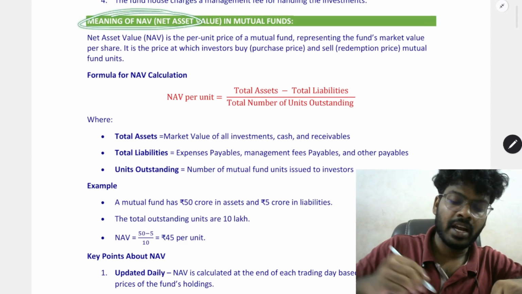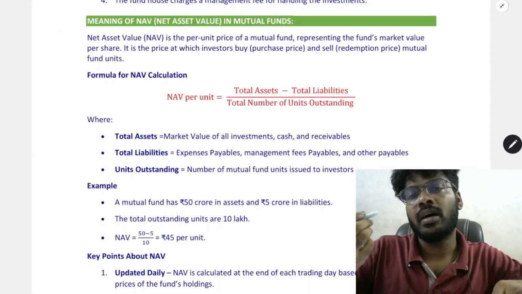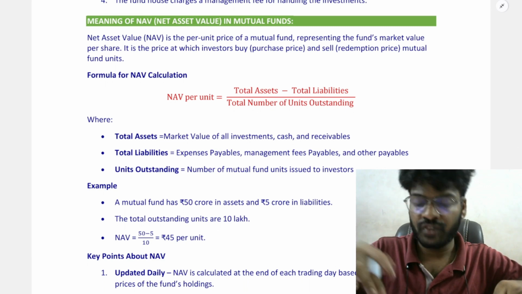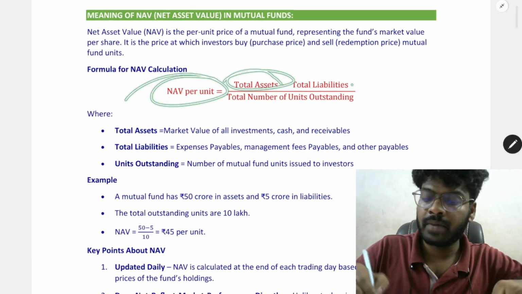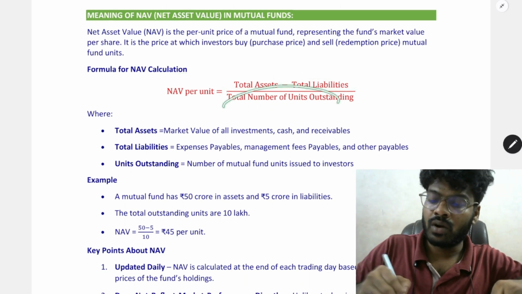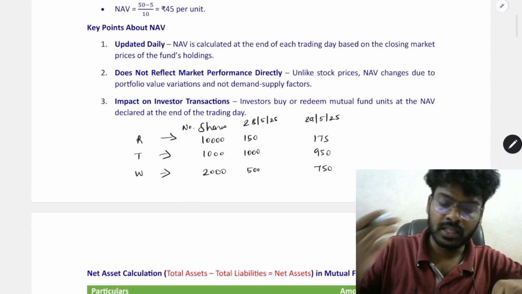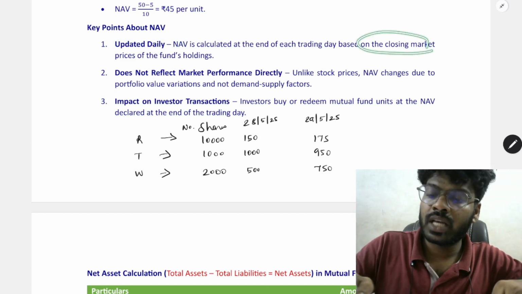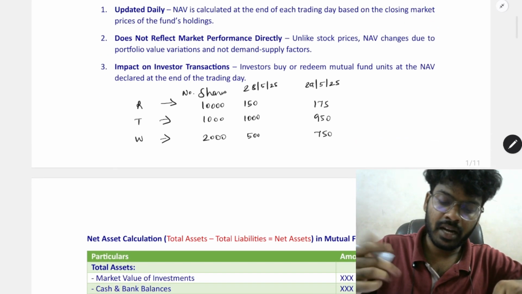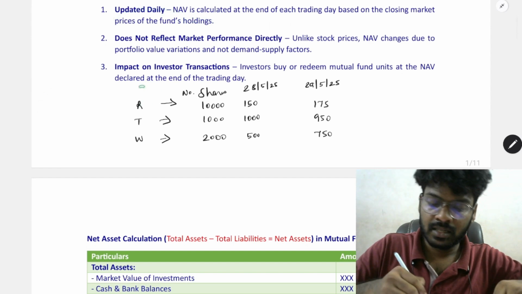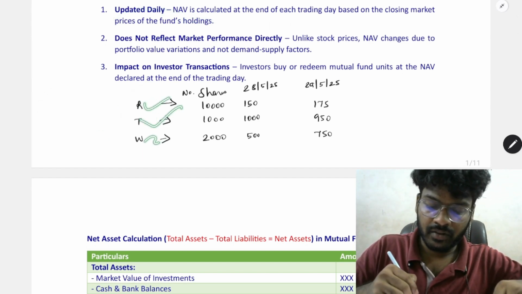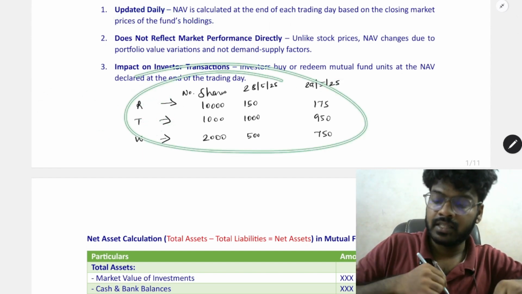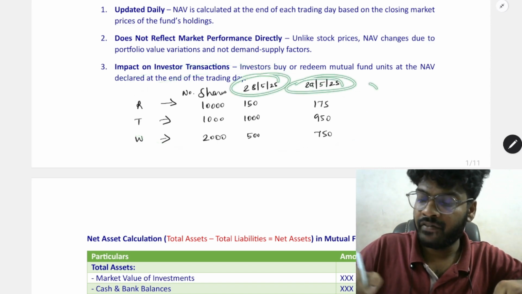So meaning of NAV: NAV is the market price per unit of mutual fund. It will be computed as total assets minus total liabilities divided by the total number of units. So we'll get this value. What are the key points? It will be updated on a daily basis on closing of the market. On the closing of the market, the price of funds, for example Reliance, Tata and Wipro, will fluctuate every day.